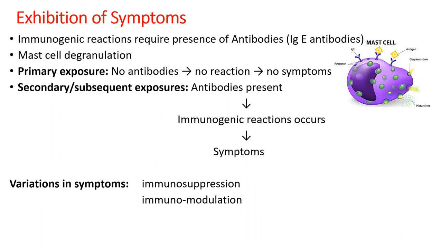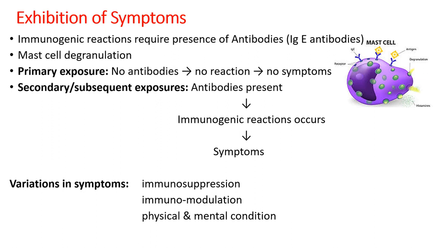Then immunomodulation. Certain individuals consume immunomodulators daily, either in the form of drugs or food. So if the person's immune system is in an aggravated or activated mode, there are likely possibilities that he may exhibit the symptoms more prominently.